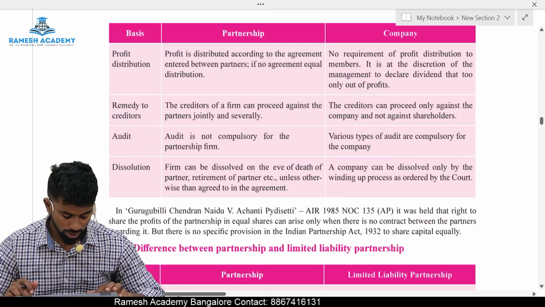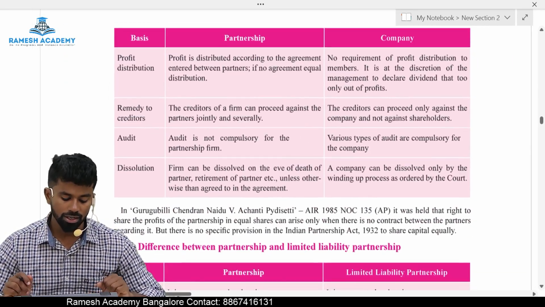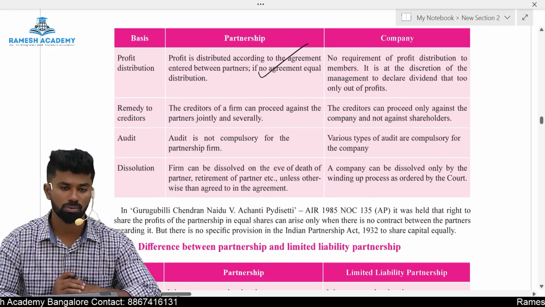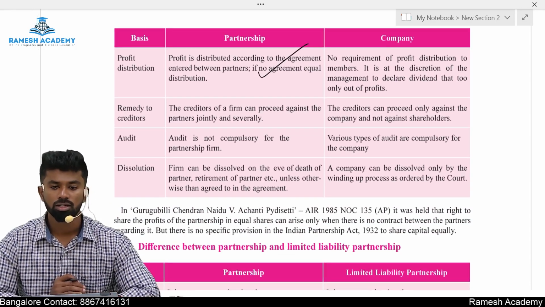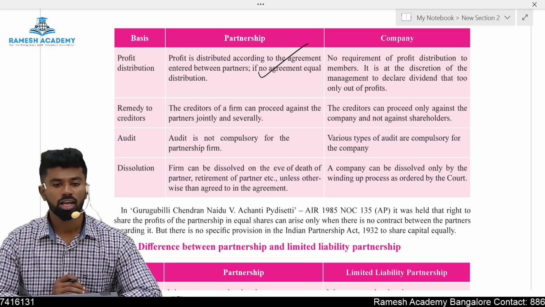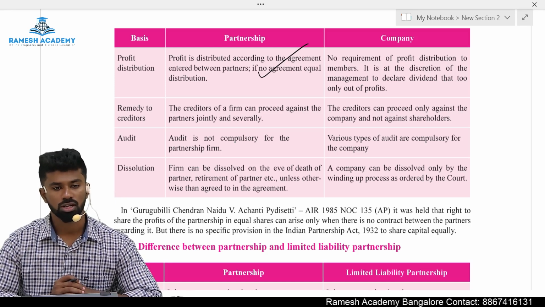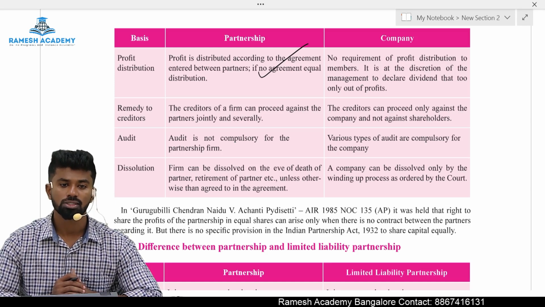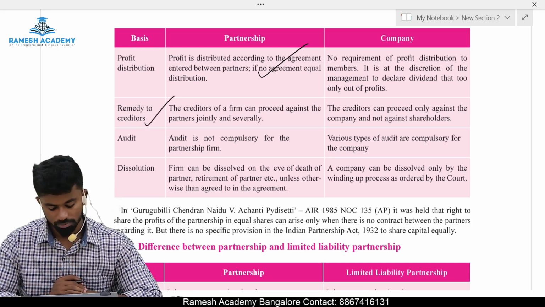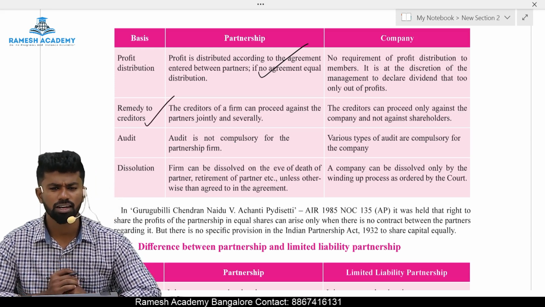Profit distribution. Is it mandatory in case of partnership firm? Yes, the distribution of profit is mandatory as per the agreement, but in company distribution of profit is not mandatory. Whatever profit is earned can be kept for future expansions and diversification. That is in case of company. Remedy to creditors. The creditors can file a case against whom?